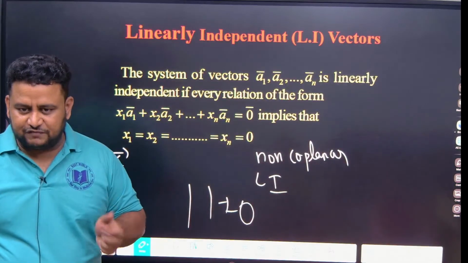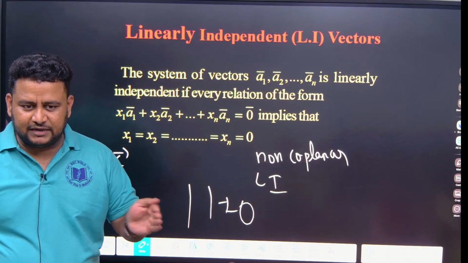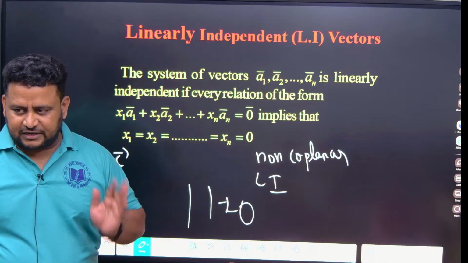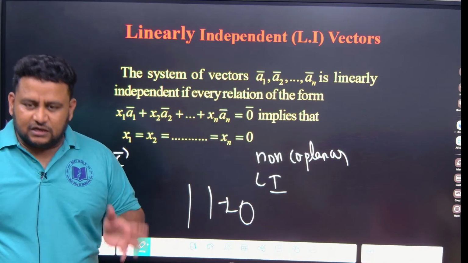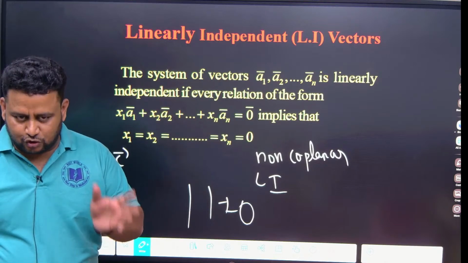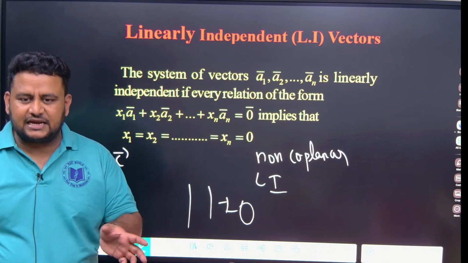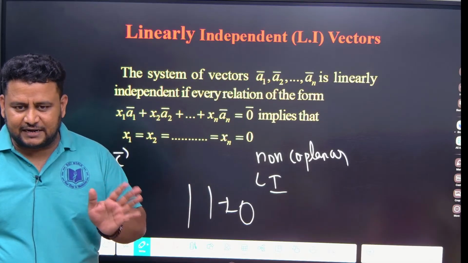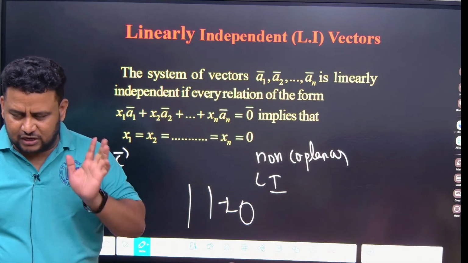Collinear or coplanar. If it is collinear, you can write A1 by B1, A2 by B2, A3 by B3. If it is parallel also. Collinear, coplanar, you can write determinant of the vectors is equal to 0. If it is coplanar, we call them what? They are linearly dependent. Clear? Coplanar vectors are also called linearly dependent.